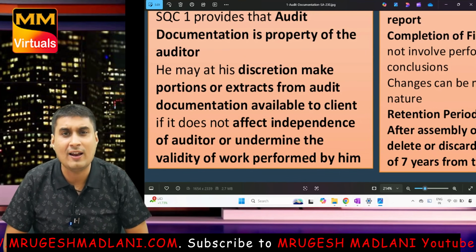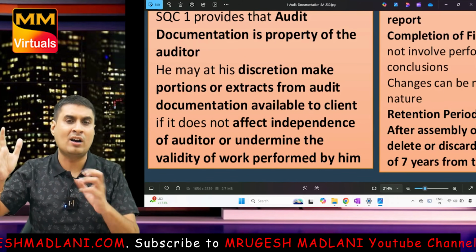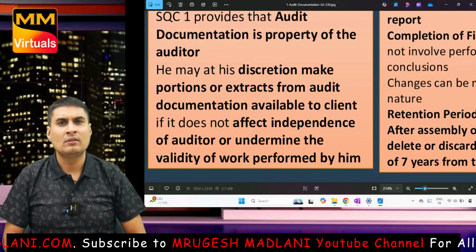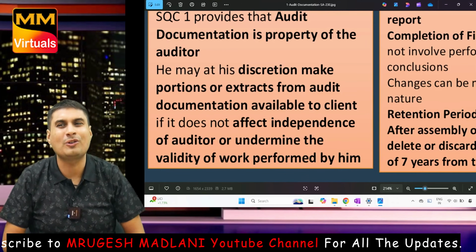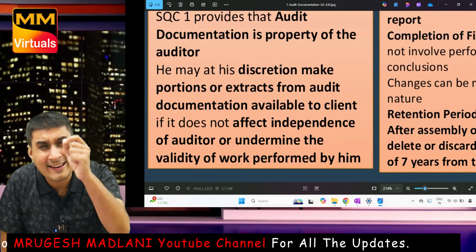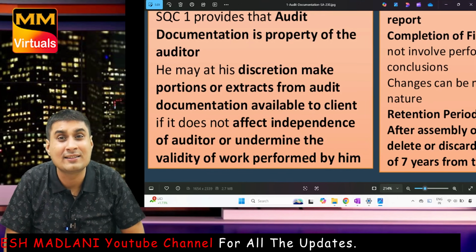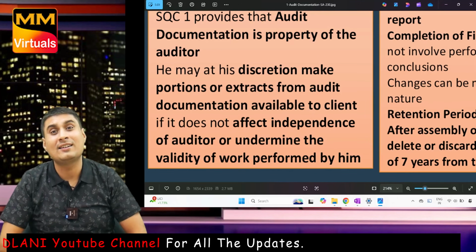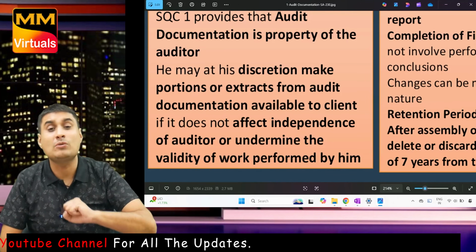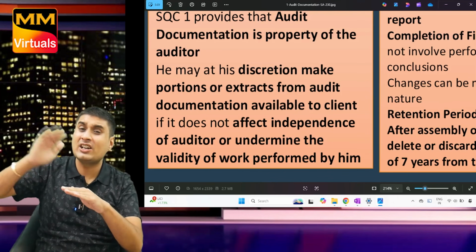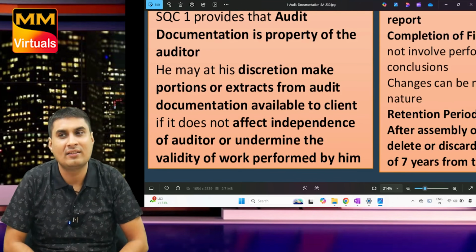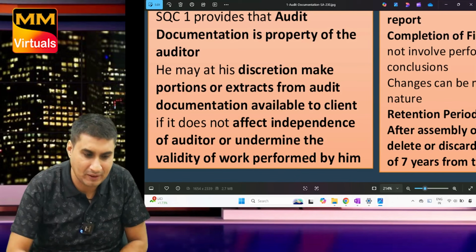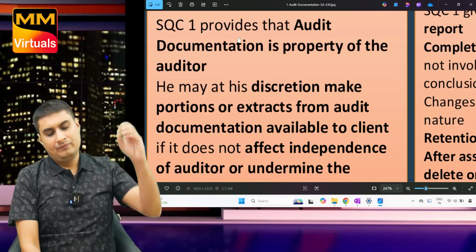If at any stage you feel that he's showing a little power, or he's saying, please share, otherwise next year audit we will not give. Directly tell, no, sir, we don't want to audit. I will not do anything which affects my independence. This is my independent decision. Are you clear? Independence means what? My judgment is not affected because of the person who has engaged me. My judgment is my own. Simple word.